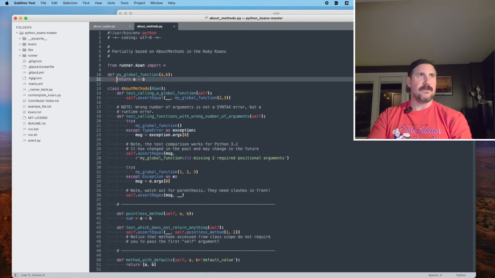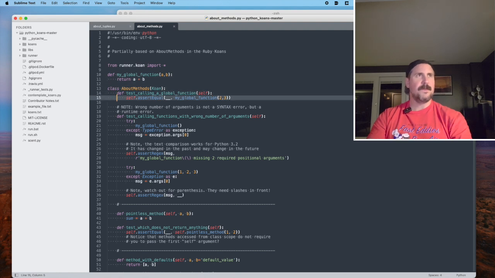All right, we just talked about this global function that exists here. Assert equal my global function to 3. And what does that return? Okay, wrong number of arguments is not a syntax error, but a runtime error, okay?